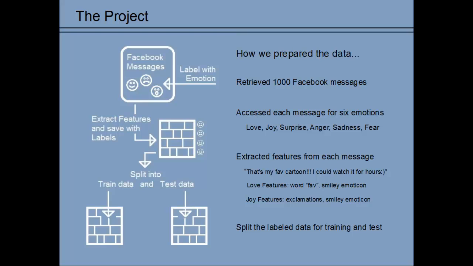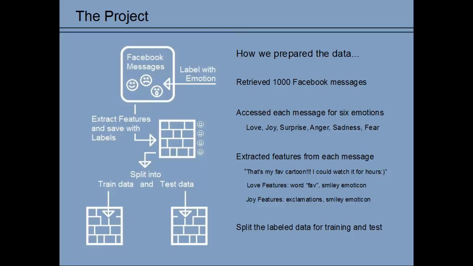The NLTK classifier can make only one prediction at a time. Because our messages are assessed for each of 6 emotions, we needed to create 6 different versions of the dataset and 6 different classifiers. To focus the predictive abilities of the classifiers, we developed specialized feature extraction functionality for each emotion. The result is a separate analysis of each emotion in each message.